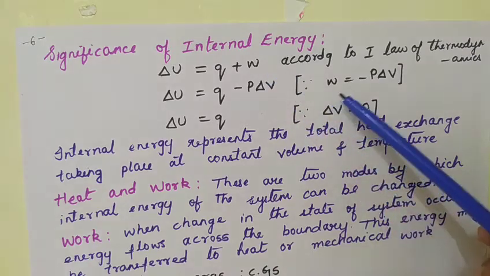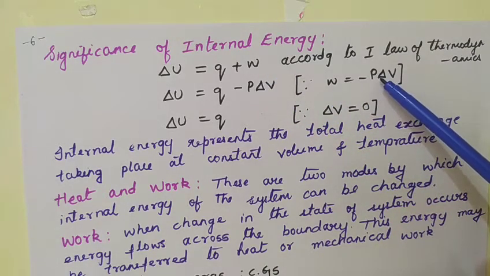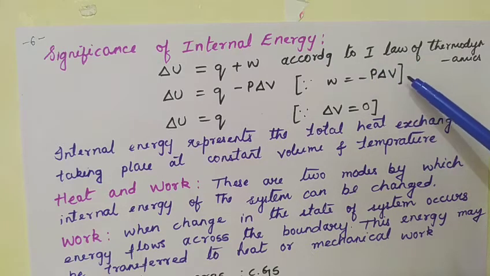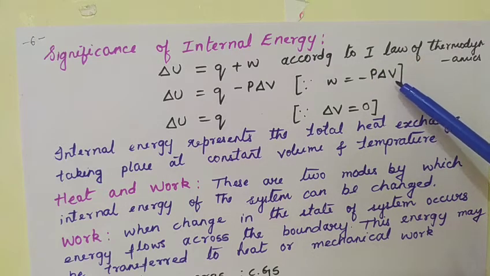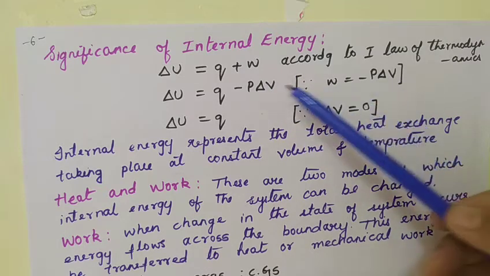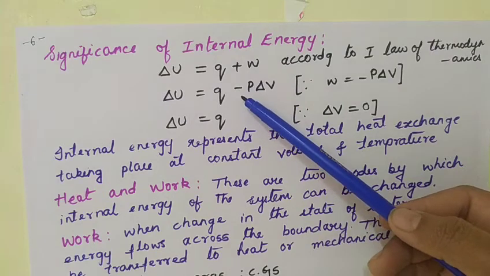So, W is a work of expansion and compression, then I will write minus P delta V. There is only change in pressure and volume if the work is only expansion or compression. So, I have substituted the value of W in the first law of thermodynamics.